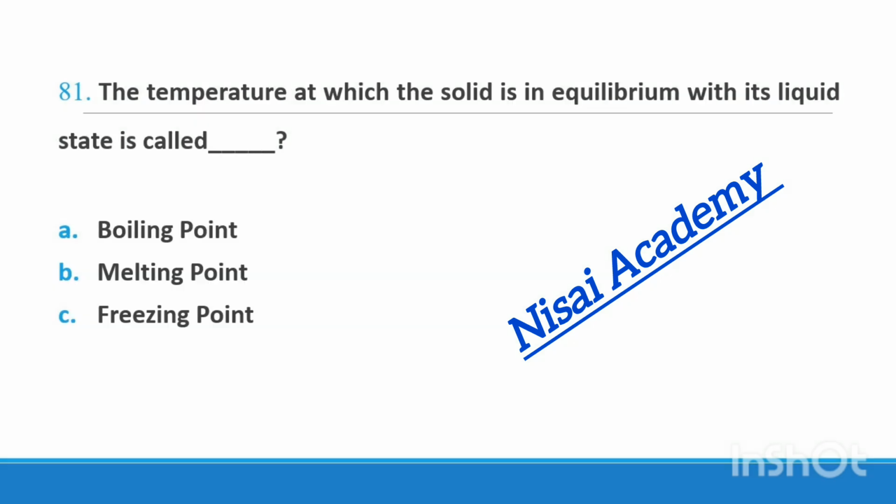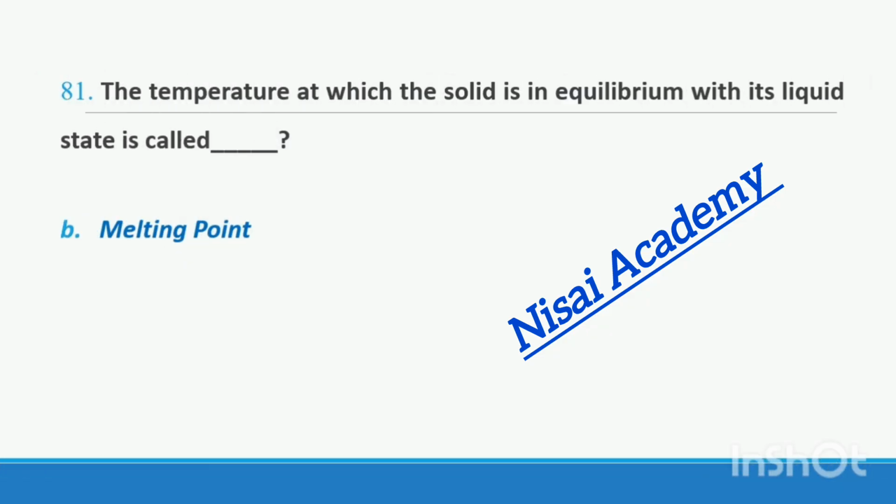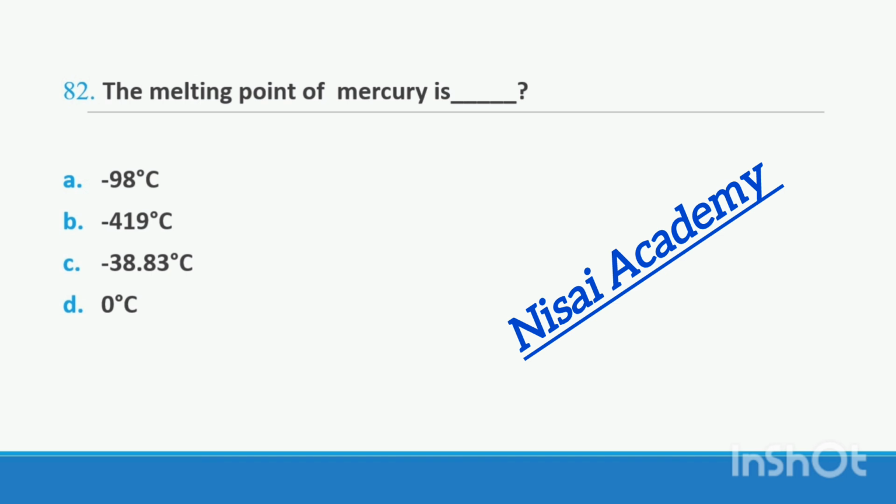Question 81. The temperature at which a solid is in equilibrium with its liquid state is called option A boiling point, option B melting point, option C freezing point. The temperature at which a solid is in equilibrium with its liquid state is called melting point. Right option B. Question 82.